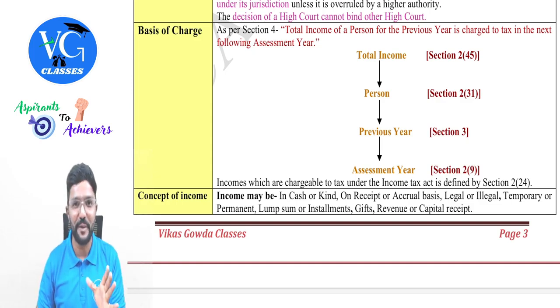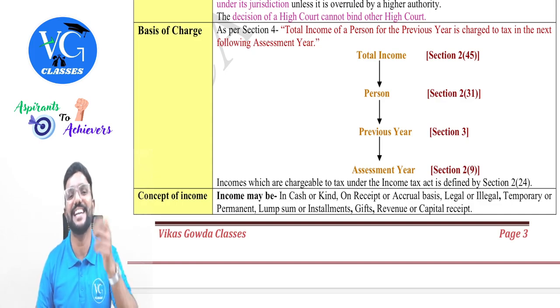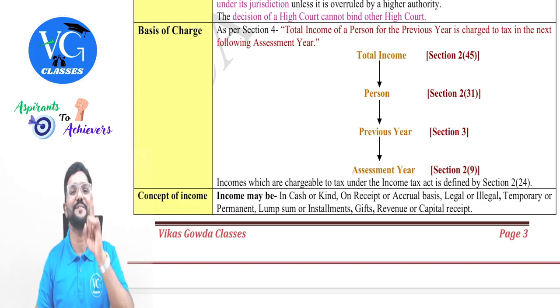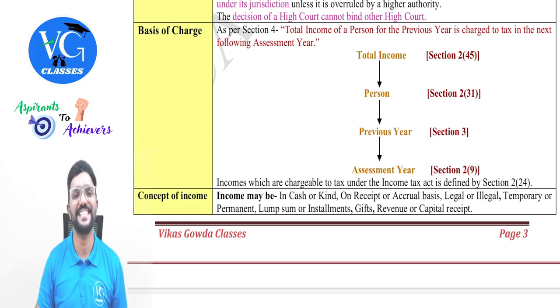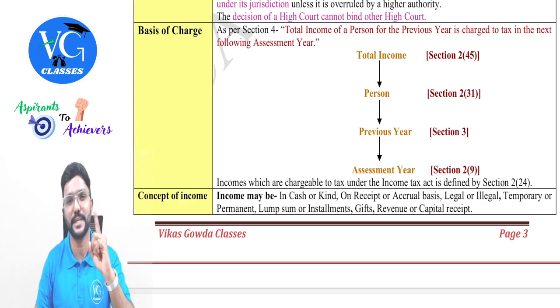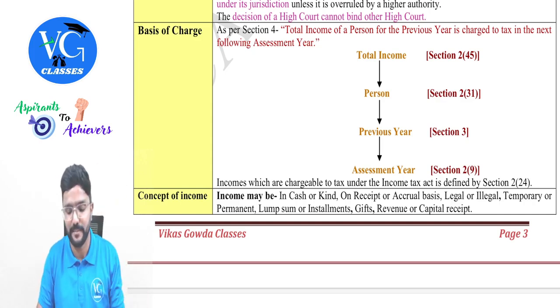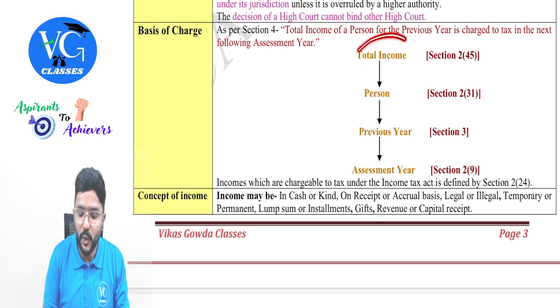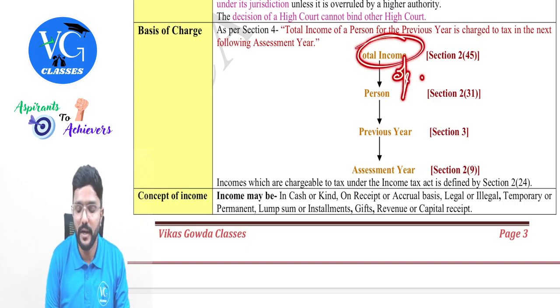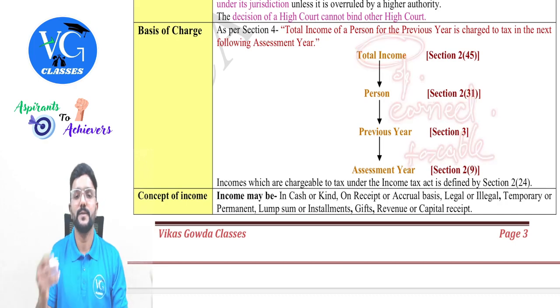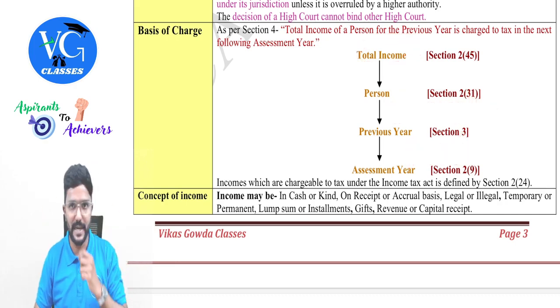Sir, the definition is okay, but the calculation of this is a challenging thing, because the computation of total income along with tax liability will be asked under the compulsory section. That is, the first question under the descriptive type will be on this, which is our task later. We will take it up later. So the total income of a person earned during the previous year is taxable in the assessment year. So we need to understand these terms.